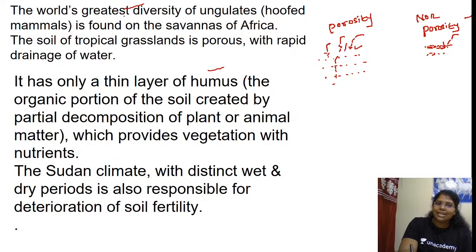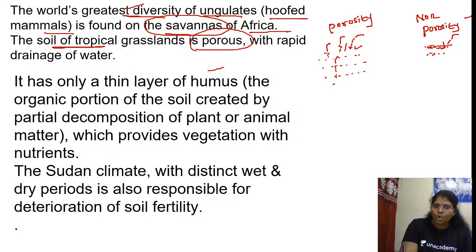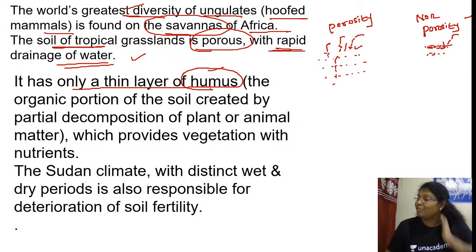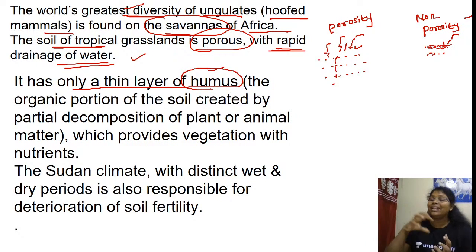So the world's greatest diversity of ungulates, the hoofed mammals, is found on the savannas of Africa. The soil of tropical grassland is porous. Now you know what is porous, with rapid drainage of water. It has only a thin layer of humus. Why? Where you will have more humus, the water is more retained. Humus is a very fertile soil. It comes under the application of the microorganisms.